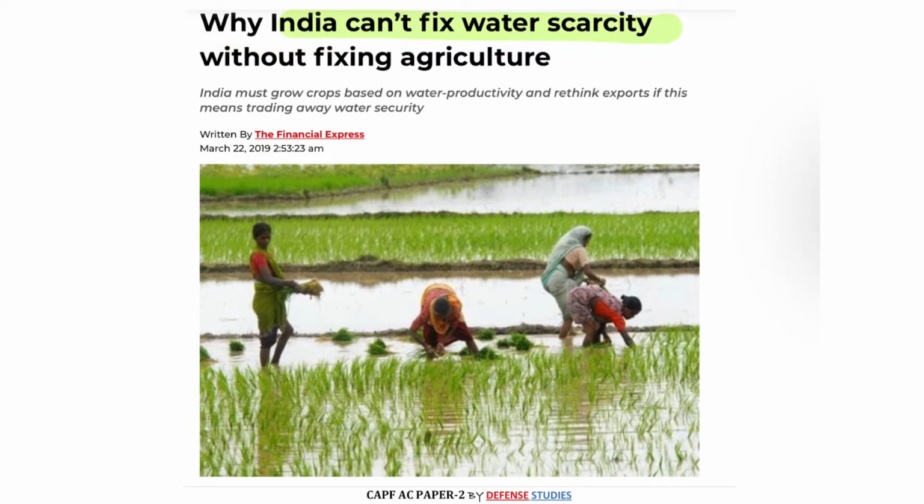Because agriculture is a major partner in extracting the water. That is, 90% of the drinking water is consumed by agriculture only. So it is a bigger stakeholder in that.